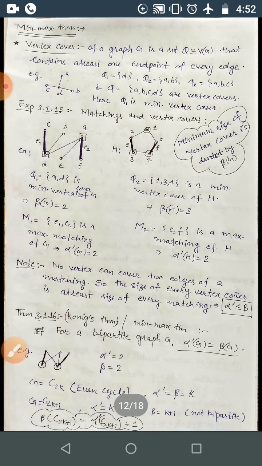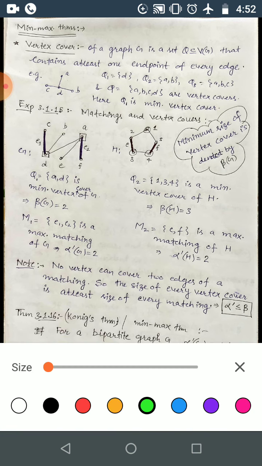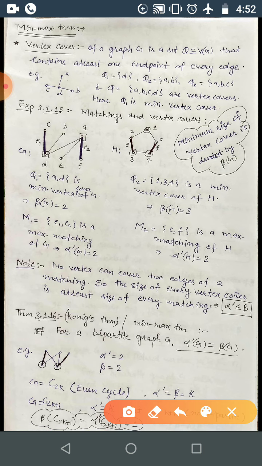Now come to minimum-maximum theorems. Here we will be discussing vertex cover, which covers all the edges, and the minimum-maximum theorem, or you can just say König's theorem. And next we will discuss the independence number.